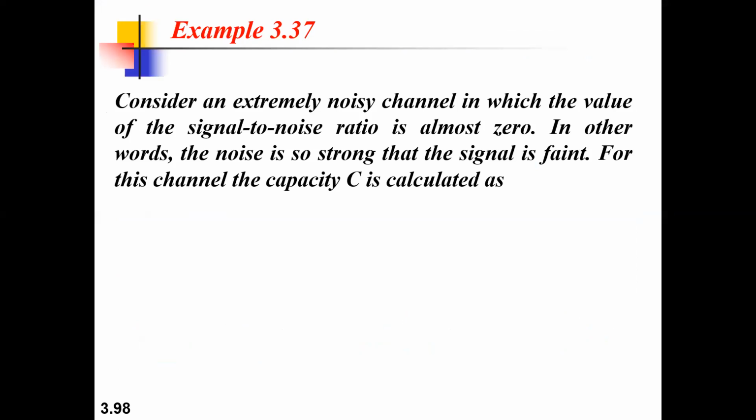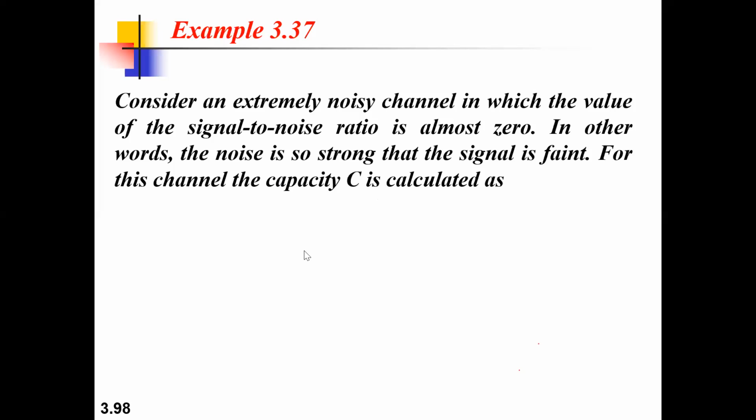Consider an extremely noisy channel in which the value of the signal to noise ratio is almost zero. In other words, the noise is so strong that the signal is faint. So when SNR is zero, the signal power is zero and the noise power is maximum; zero divided by anything is zero. For this channel, find the capacity. This is a noisy channel, and you need to calculate the maximum bit rate.